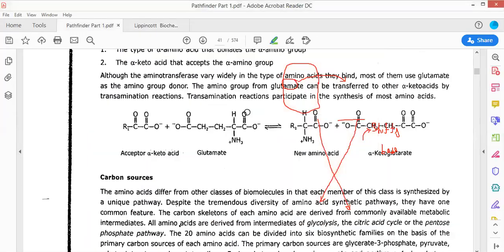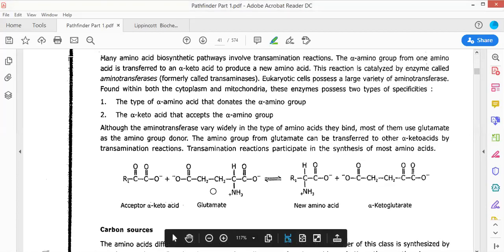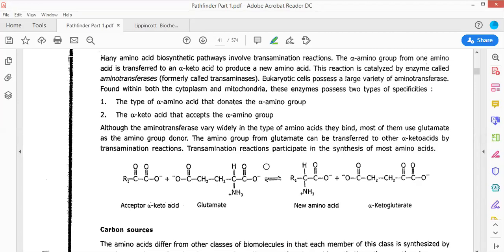See, we were talking about Pathfinder. So let me just clear the annotations. Now look here. There is an accepting alpha keto acid, and there is an amino acid. Then what will happen? This transaminase enzyme will have pyridoxal 5-phosphate at its active site.